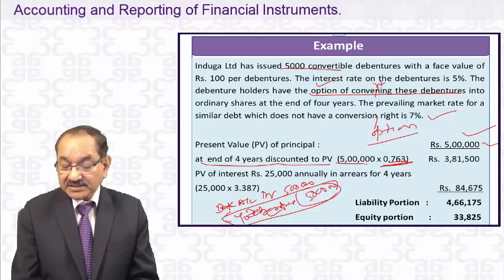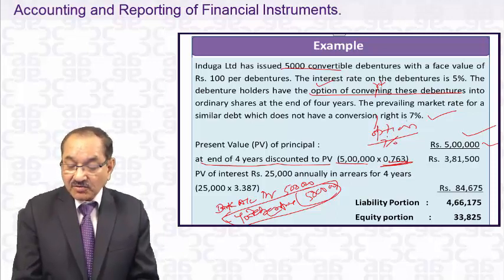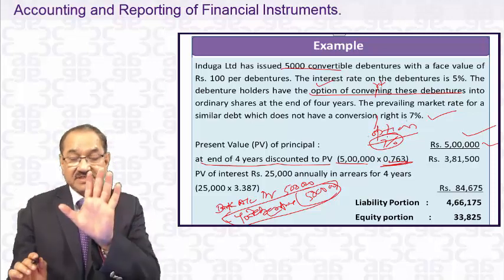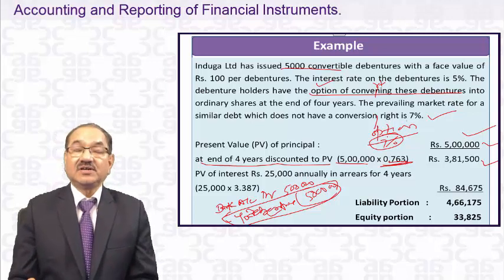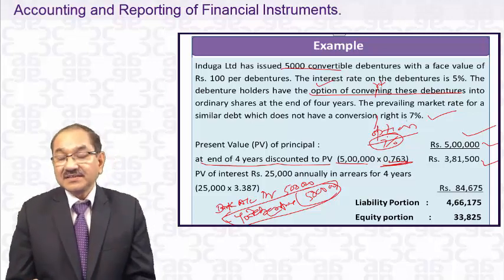So 5 lakhs is multiplied by this, but the rate of discount applied is 7%, not 5%, which is the market rate of interest. Then it comes to 3,81,000. What else?